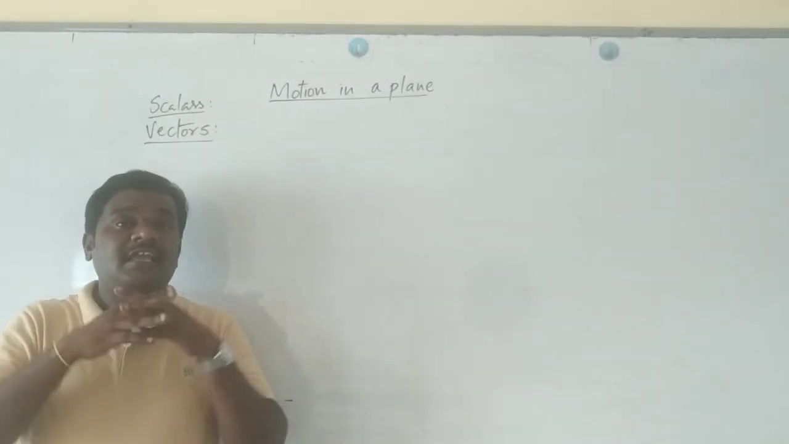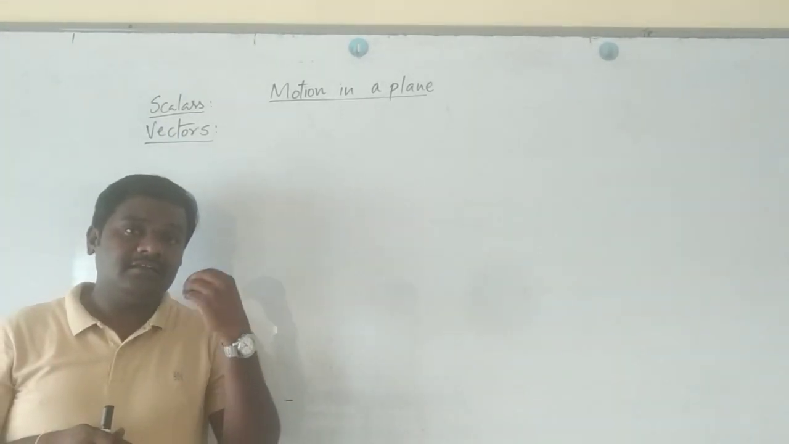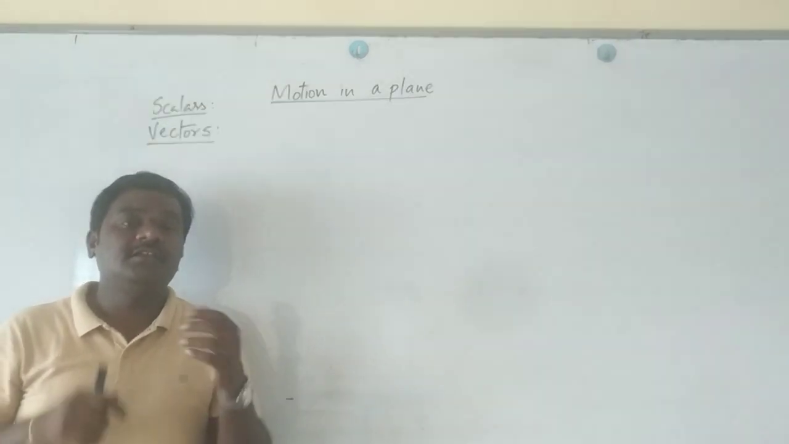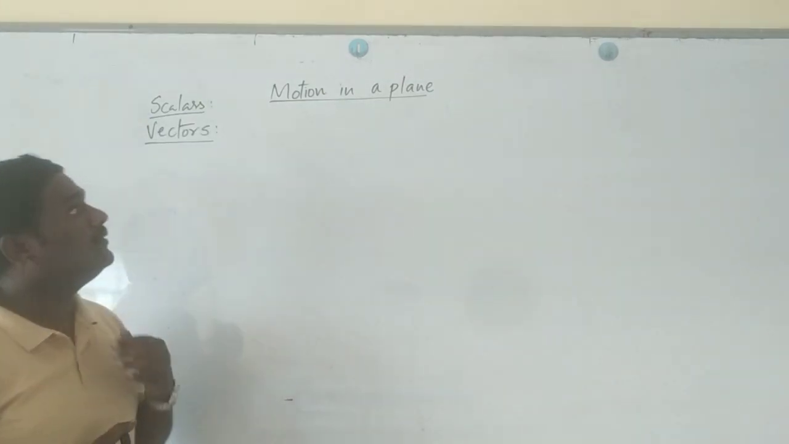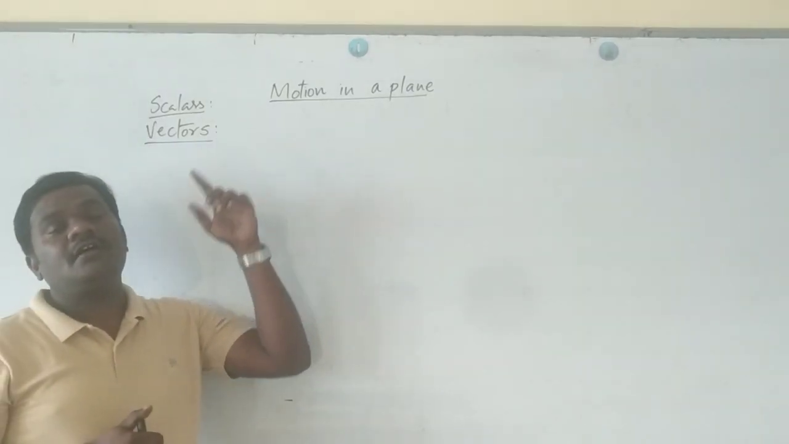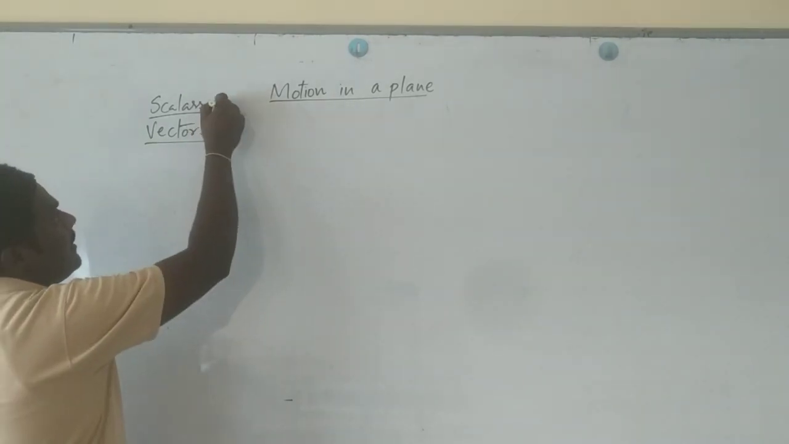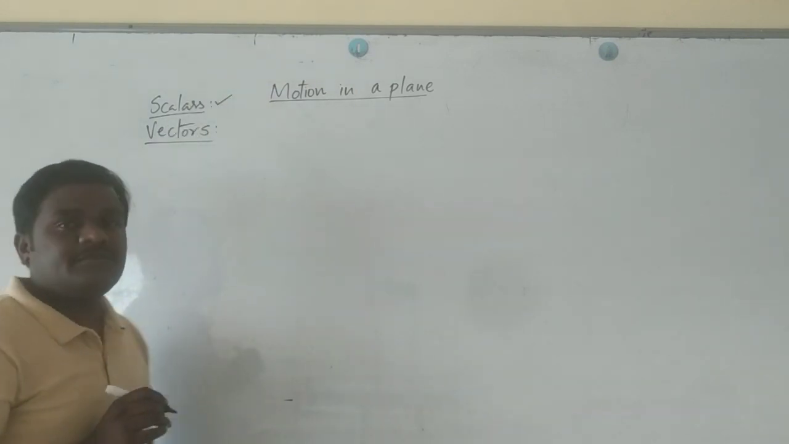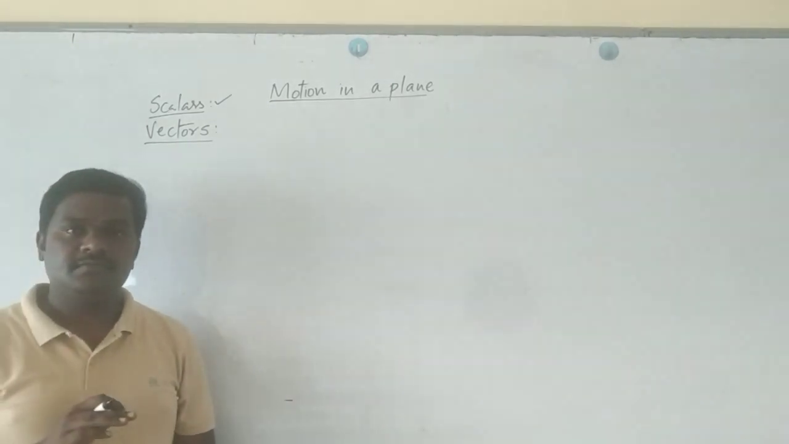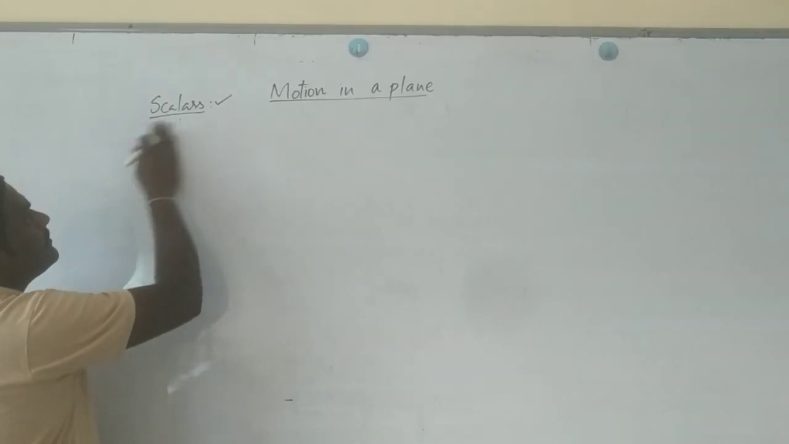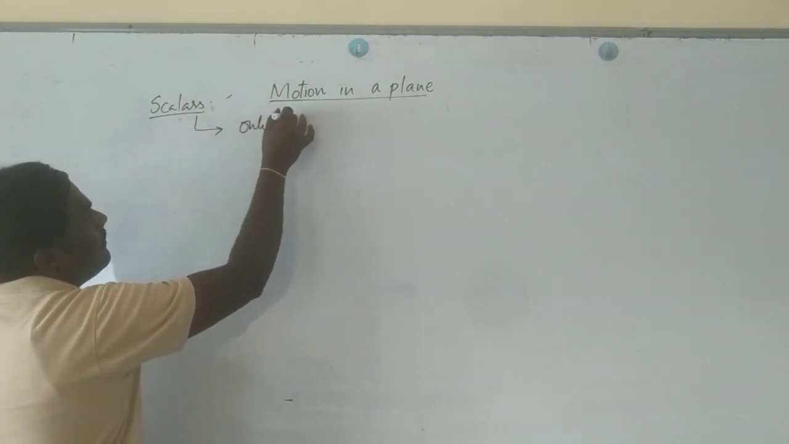So, likewise, in daily life, wherever you are able to find, calculate or measure certain things, those things can be called physical quantities. These physical quantities are essential in order to discuss scalars and vectors. So, first of all, what are scalars? Scalars are those physical quantities which have only magnitude.